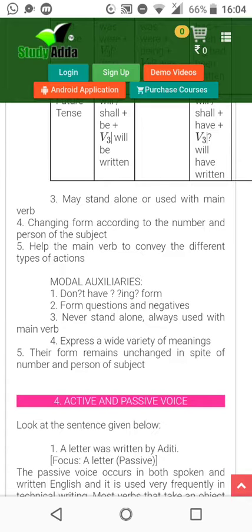Never stands alone, always used with the main verb. Expresses a wide variety of meanings. Okay, many meanings it expresses. Their form remains unchanged in spite of number and person of subject. Active and passive voice. Children, this is a very familiar topic. Okay, you people also might have been doing it since class 5.